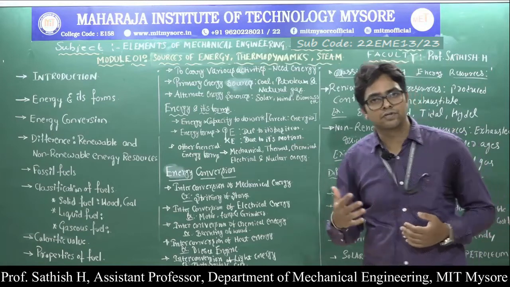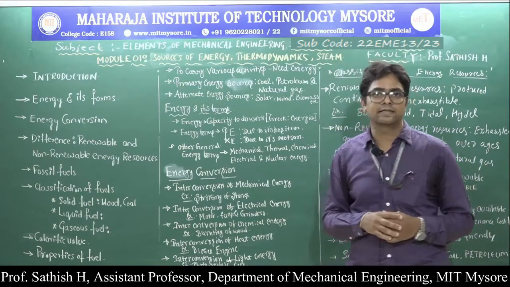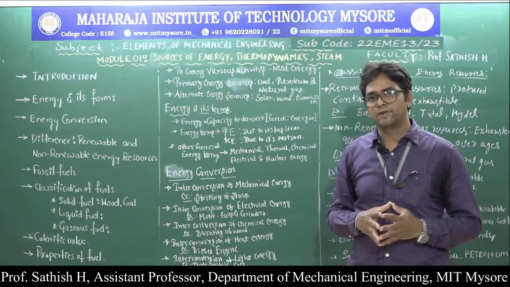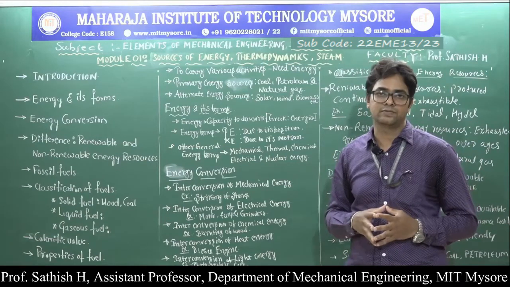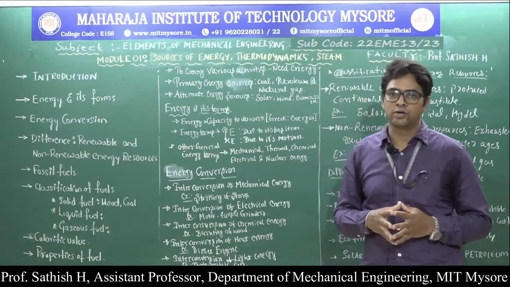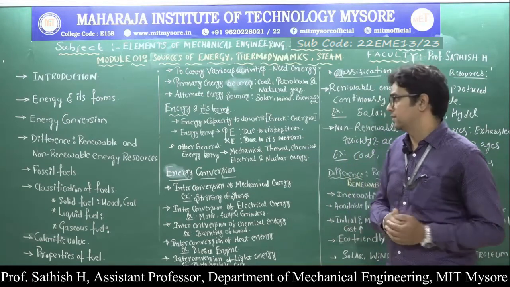And then kinetic energy. Kinetic energy is energy possessed by a body due to its motion. For example, if you are running at a certain speed, you possess kinetic energy. If a car or a bus is moving at high speed, it possesses kinetic energy. Or a stone that is thrown has a speed and possesses kinetic energy.